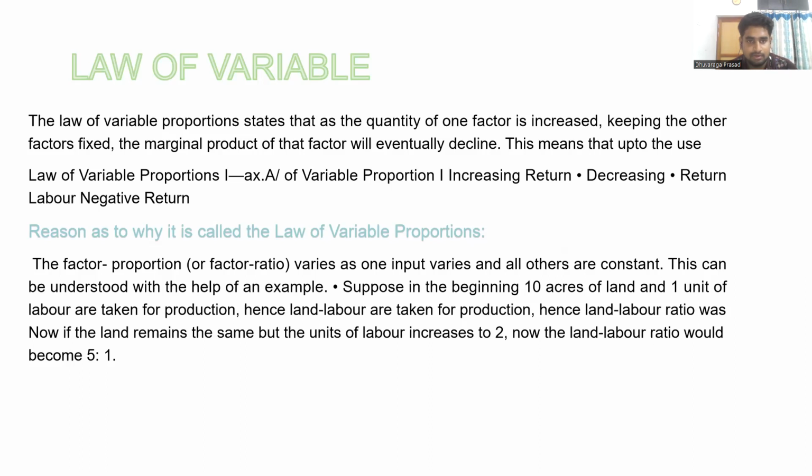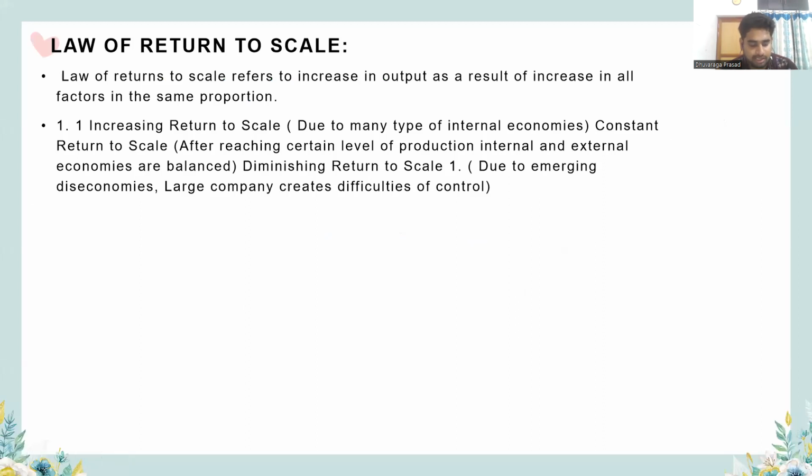Then we see the law of return to scale. The law of return to scale belongs to the long run production function. The law of return to scale refers to the increase in output as a result of an increase in all factors in the same proportion. There are three types of return to scale in the law of return to scale.